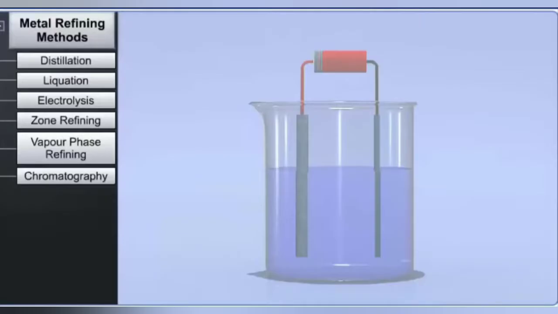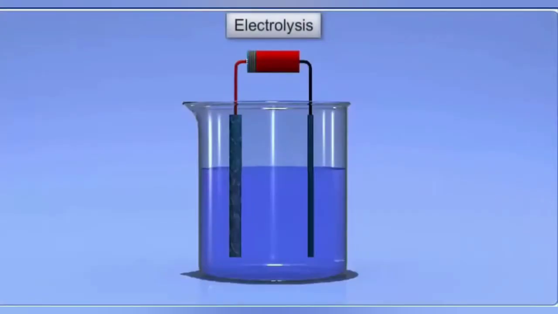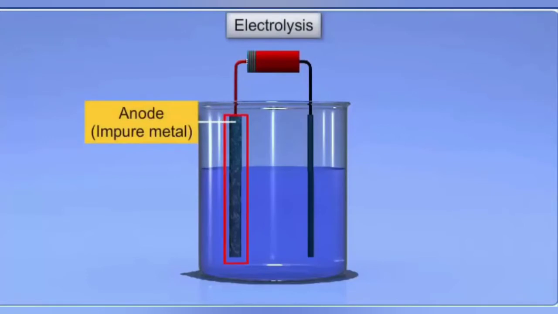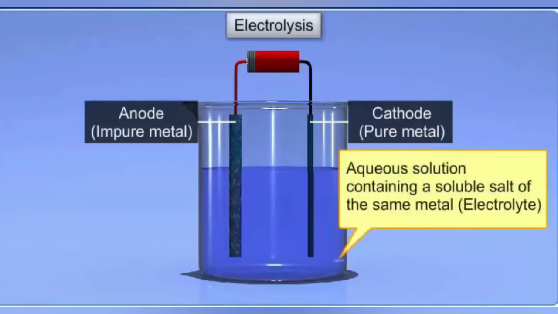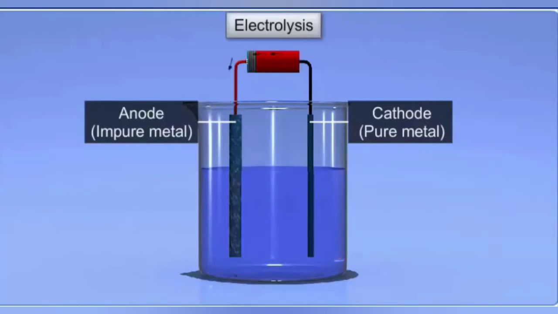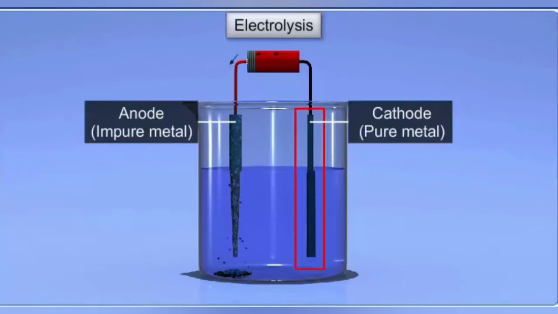The next refining method, electrolytic refining, is also an important method to purify crude metals. In this method, the impure metal is made the anode and a strip of the same metal in its pure form is made the cathode. An aqueous solution containing a soluble salt of the same metal is used as the electrolyte. On passing electricity, metal ions from the electrolyte start depositing on the cathode in the form of pure metal, while an equivalent amount of metal starts dissolving from the anode into the electrolyte solution in the form of metal ions.